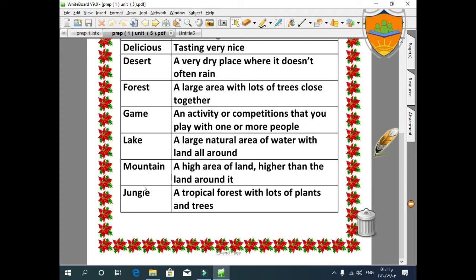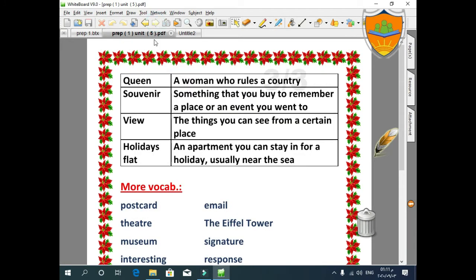Jungle. Now concentrate on the difference between a forest and a jungle. A jungle is a tropical forest with lots of plants and trees. A jungle is full of trees, and sometimes people can't go into the land of the jungle because there are a lot of trees there. And it's always tropical.